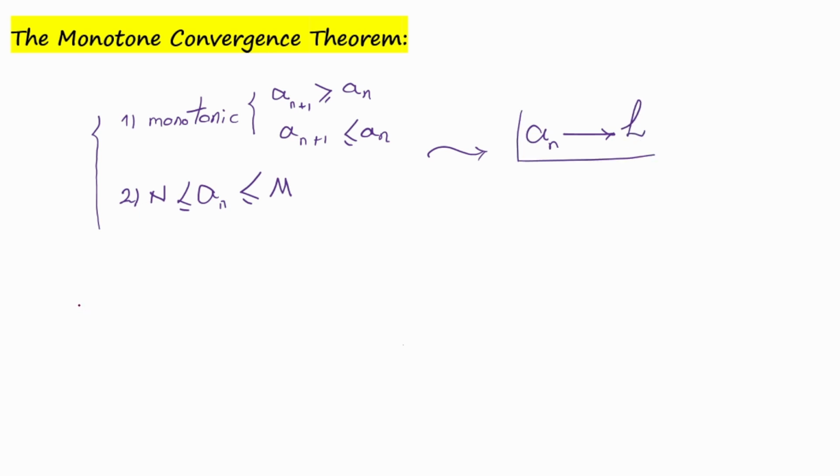By using the theorem, let's examine whether the sequence a sub n equal to sine n is a convergent or divergent sequence. If we plot this sequence in a plane, we know that the sequence would be something like this.